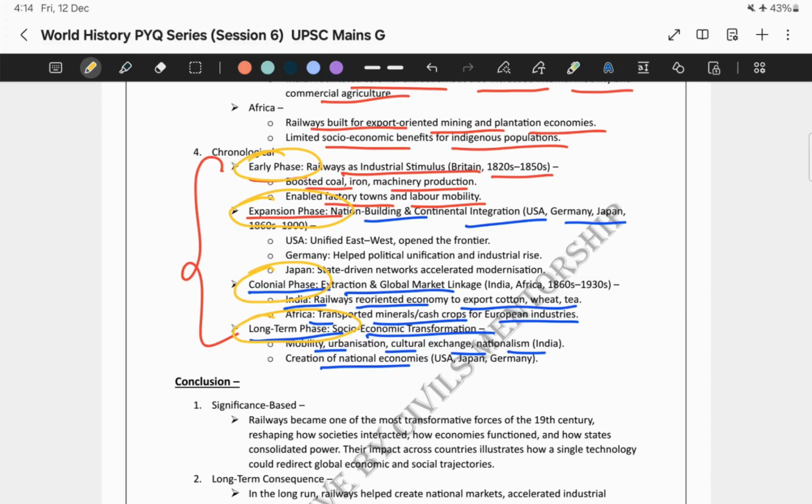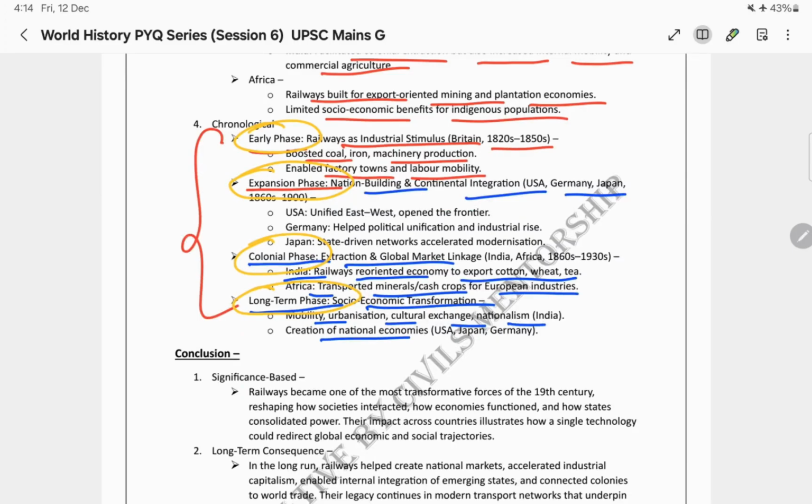Now, this particular question, as I discussed, is showing the evolution over time. So, this particular approach is good for showing how railway impacts changed across different periods. Now, which structure should you use? I will show you later when I show you my answer. But for this particular question, I have used the comparative approach because the question says, what was the impact of the railways in different countries of the world? So, I chose the comparative approach. Why? Because I wanted to show the differences clearly.